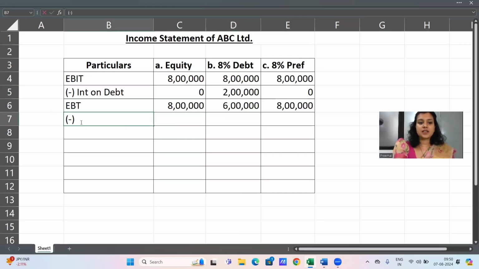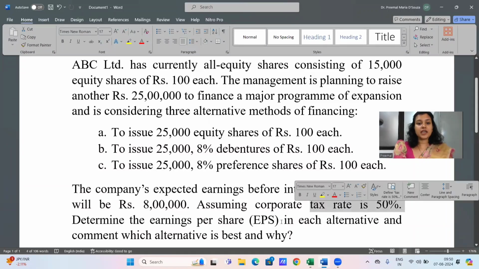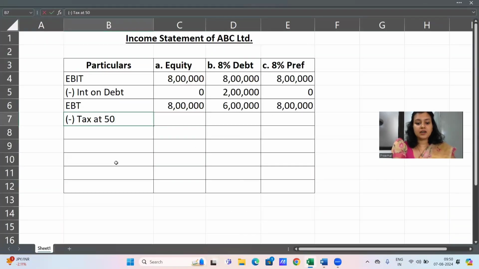The next step is deduction of corporate tax. The corporate tax given in the question is at 50%. So we are going to calculate 50% on our taxable income, which is also known as the EBT, earnings before tax. So 50% on EBT will give us 4 lakh, 3 lakh and 4 lakh. This will then give us earnings after tax.